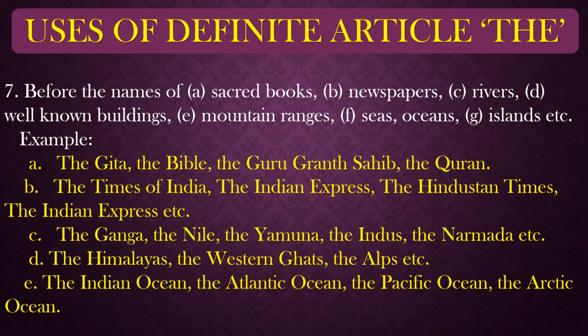For example, the Gita, the Bible, the Guru Granth Sahib, the Quran. The Times of India, before the names of newspapers: the Times of India, the Indian Express, the Hindustan Times, etc. These are examples of newspapers. Next, rivers: the Ganga, the Nile, the Yamuna, the Indus, the Narmada, etc. Now the mountain ranges or hills: the Himalayas, the Western Ghats, and the Alps, etc. Now oceans: in front of oceans also we use "the": the Indian Ocean, the Atlantic Ocean, the Pacific Ocean, or the Arctic Ocean. So in front of all these particular words we use "the".